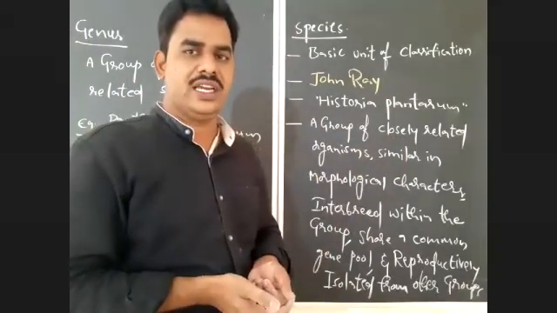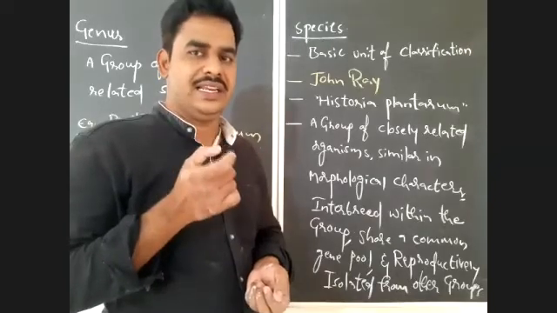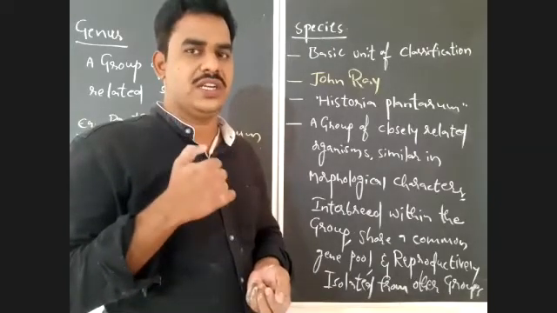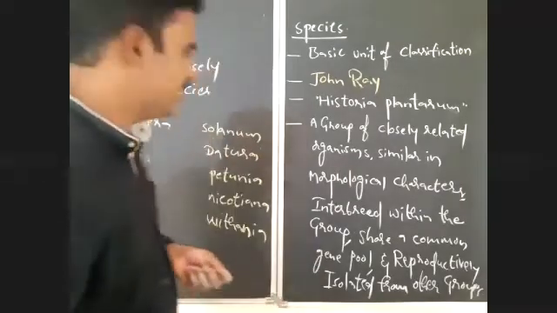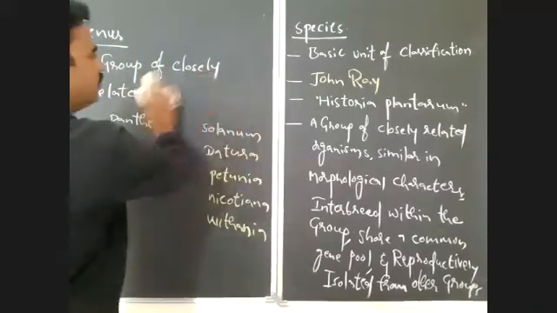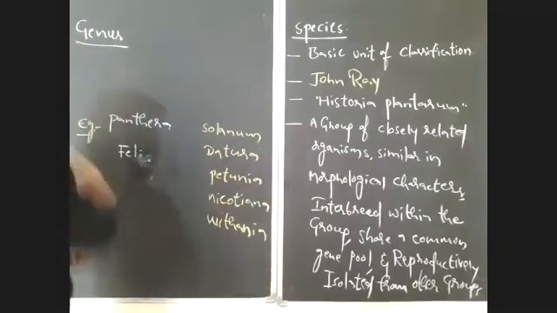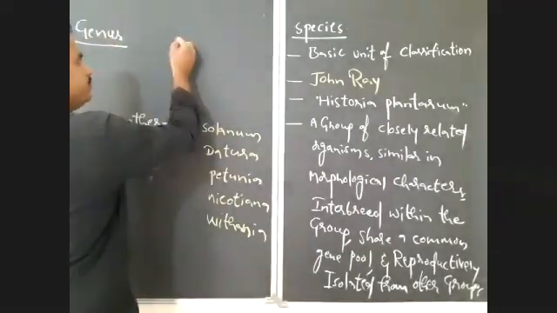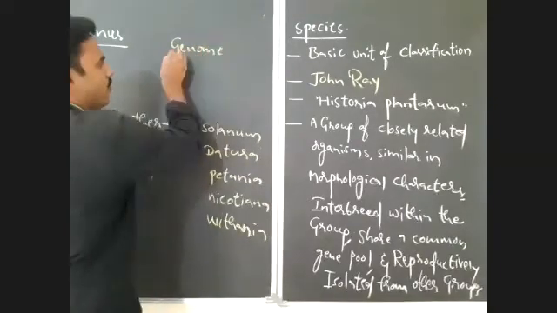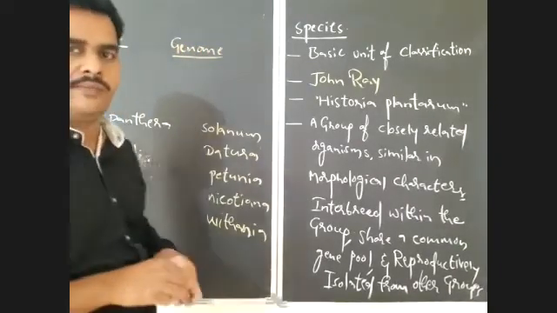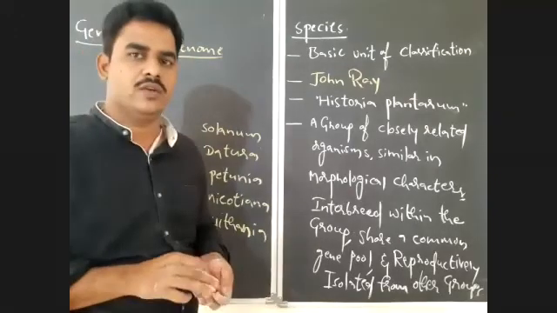For example, the total genetic material which is present in the haploid set of chromosomes of a person is known as genome. See, here two words you have to know. Genome. First you have to know genome. What is genome? See, in human beings how many chromosomes are there?